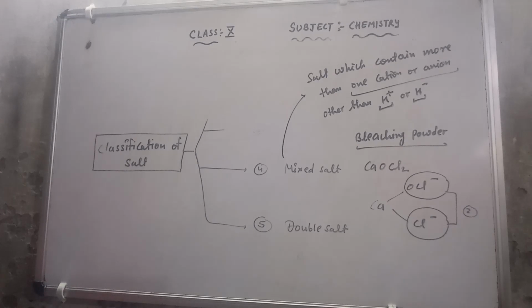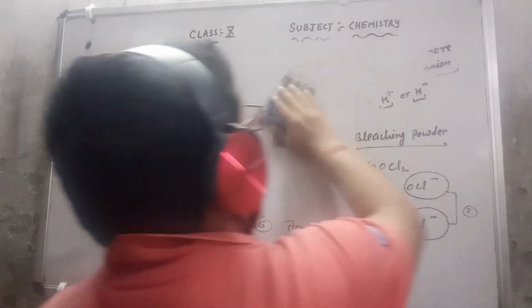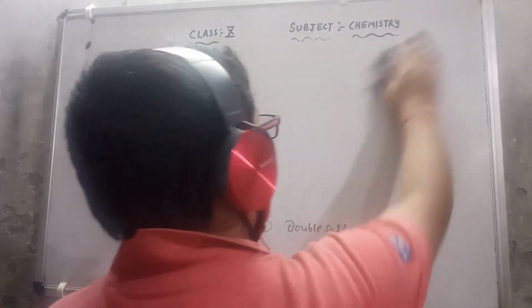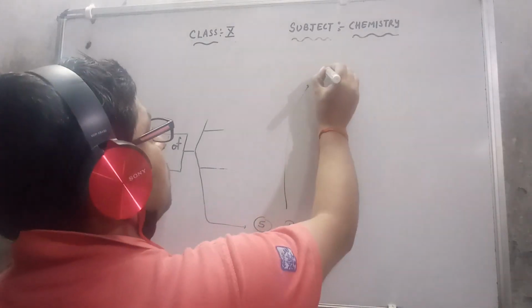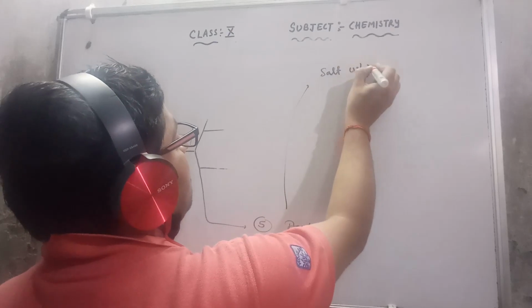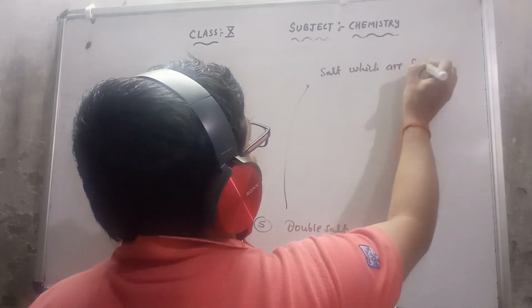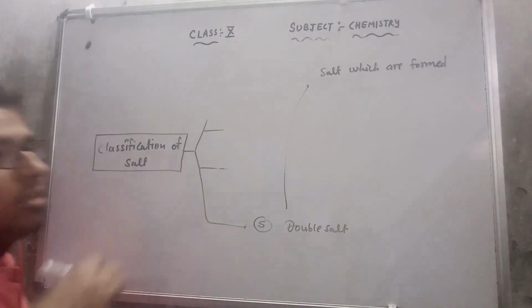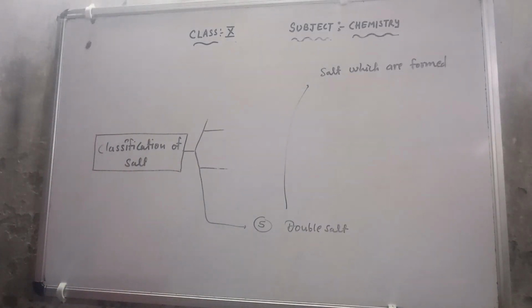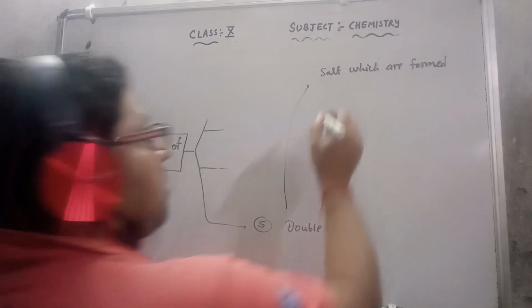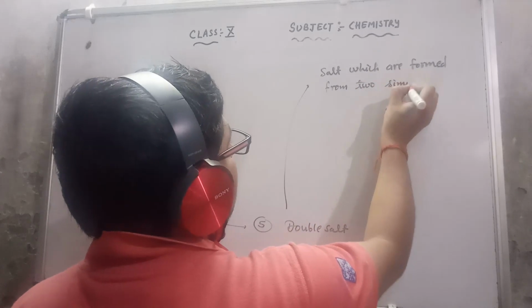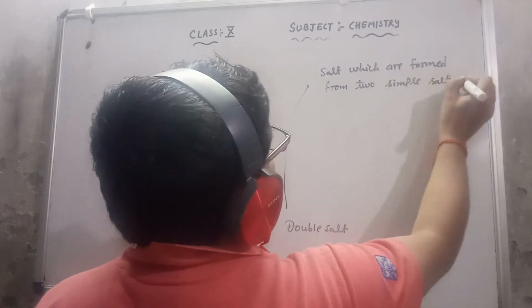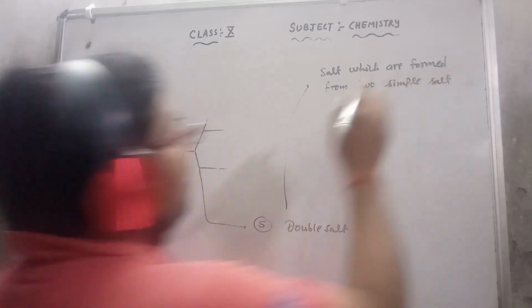This is the double salt. That is double salt. This is very important. Lots of times in a competition they can ask about the double salt. That means the salt which is formed by two simple salts.